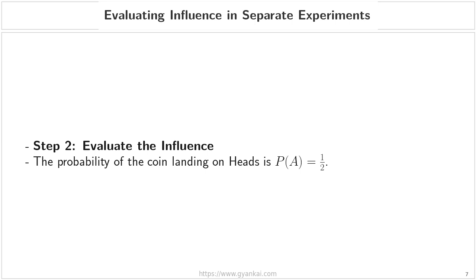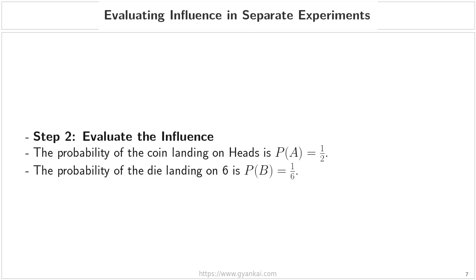First, let's look at the coin. Since we are using a fair coin, the probability of event A, which is the coin landing on heads, is 1/2. Next, let's look at the die. For a standard six-sided die, the probability of event B, which is rolling a 6, is 1/6. At this stage, we are simply establishing the baseline probabilities for each event before we compare them to see if they truly are independent.